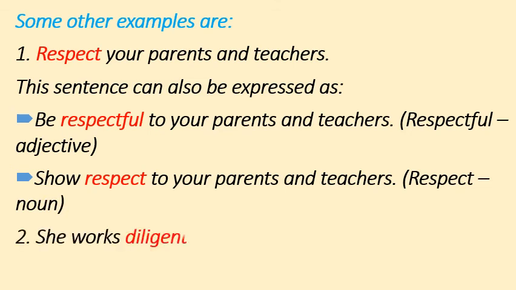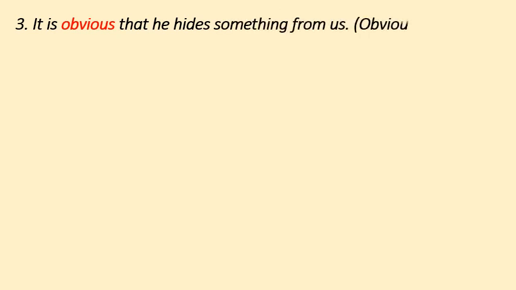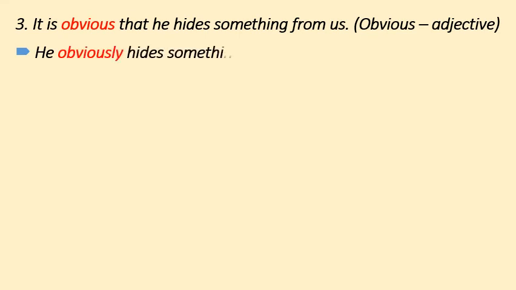Let us see one more example. She works diligently. So here diligently is adverb. Whenever we have to make adverb, we are putting ly at the end of the word. She works with diligence. So here diligence is noun. Number third is it is obvious that he hides something from us. So here obvious is adjective. So it can be written like this: he obviously hides something from us. So here obviously means adverb.